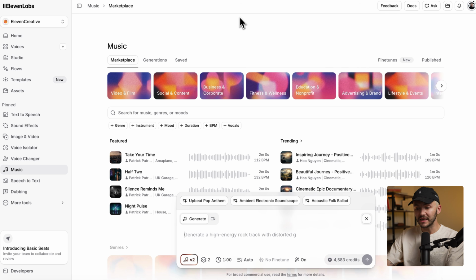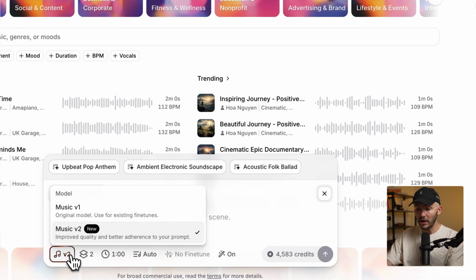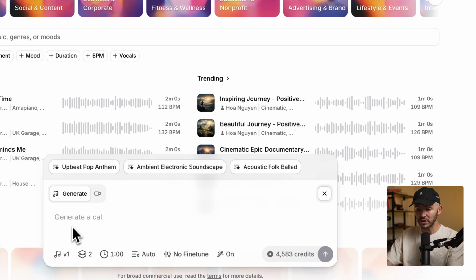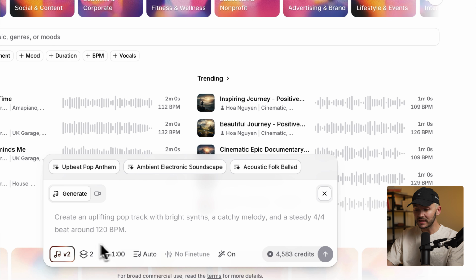Now, as you can see, we're taken into music, and here, just like before, we've got the prompt box at the bottom, and we can type in any prompt and description of music that we want to create, and then simply click generate. The one thing that's changed is that now we can toggle between the models. So if you want to generate with Music V1, you can just like so, and then we can swap to Music V2. Music V2 has all of the same features as V1 does, except that it currently doesn't support fine tunes, but they are coming very soon.